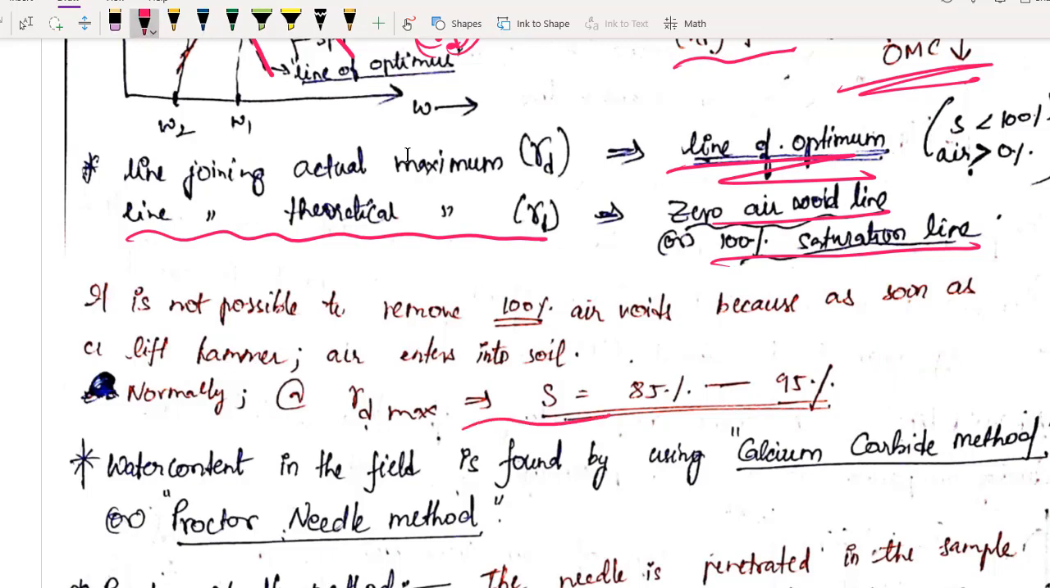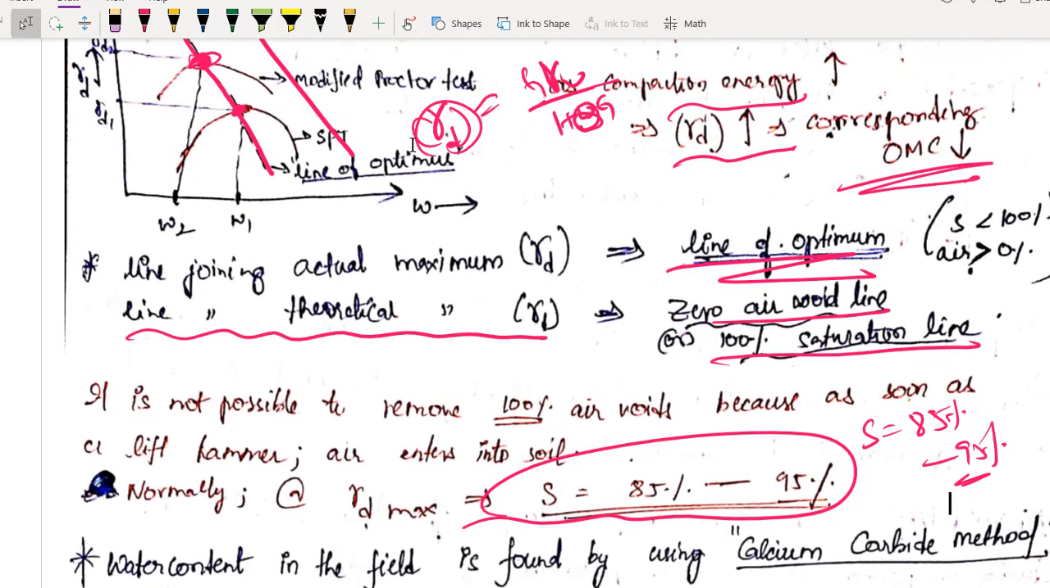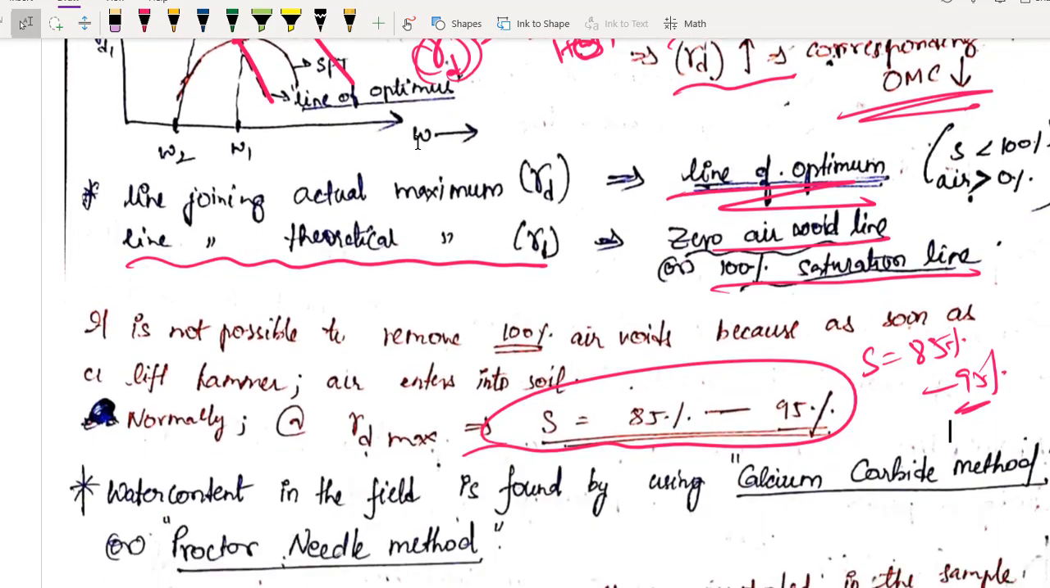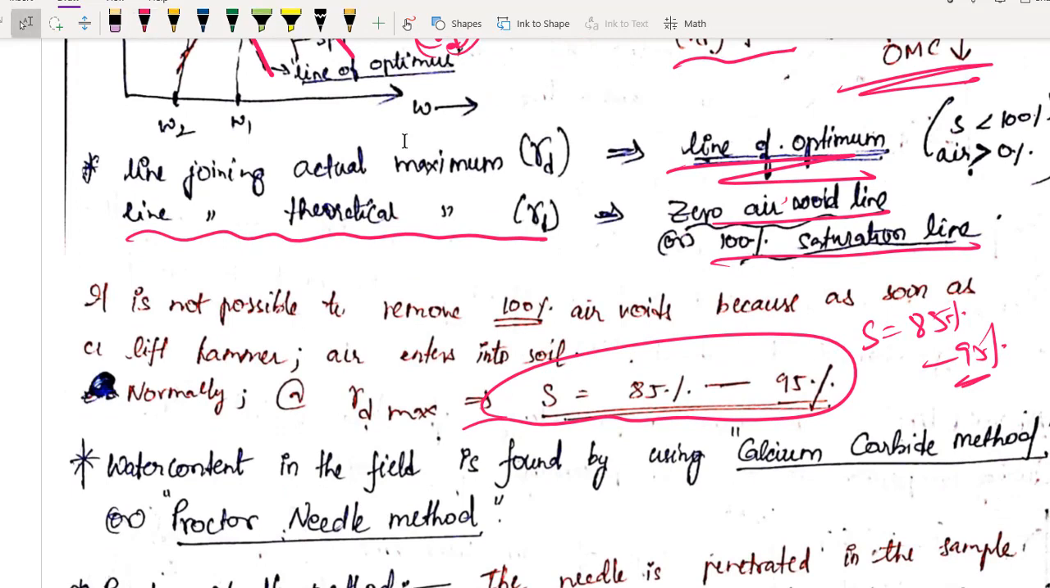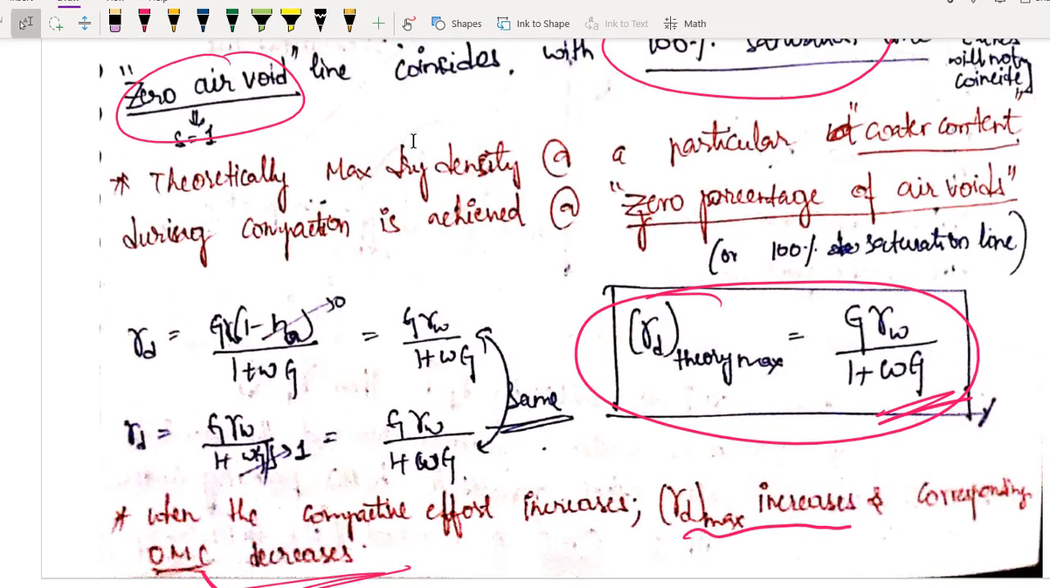Normally you get gamma d maximum when your degree of saturation is around 85% to 95%. Remember, many people make this mistake. They think the zero air void line and the saturation line are one and the same. No, it is not the same. It is just a pure coincidence that the zero air void line and the 100% saturation line coincide. For other air content or other saturation, they will not coincide. I hope the concept is very clear and you will not make any mistake.